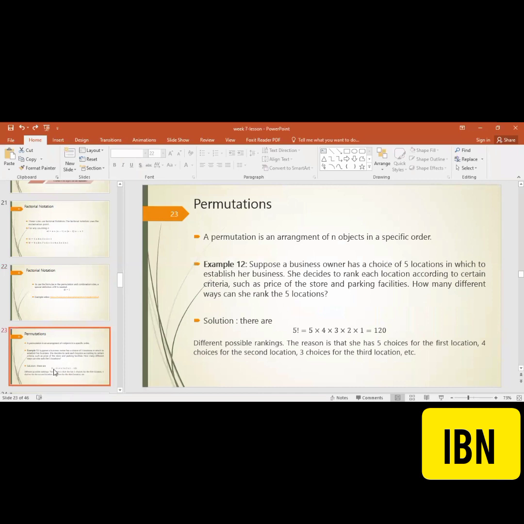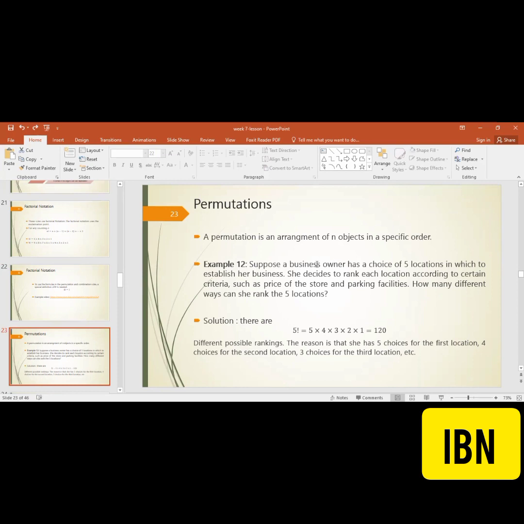Now the permutation. A permutation is an arrangement of n objects in a specific order. Kindly keep it in mind whenever a permutation question comes. At first glance, it has to come to your mind that we are talking about a specific order. A permutation is an arrangement of n objects in a specific order.